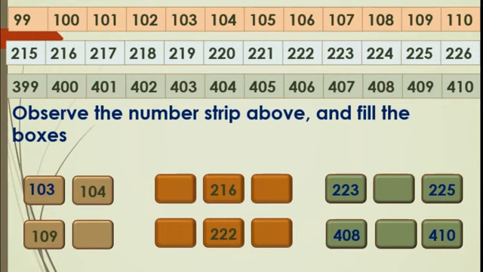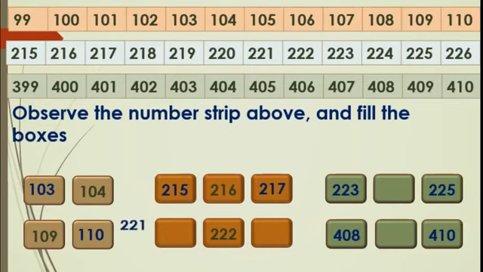In the second, 109 is given and then the empty box is there, so we fill the next number, that is 110. Next, 216 is given and we have to fill the before number and the after number. Before is 215 and the after number is 217.